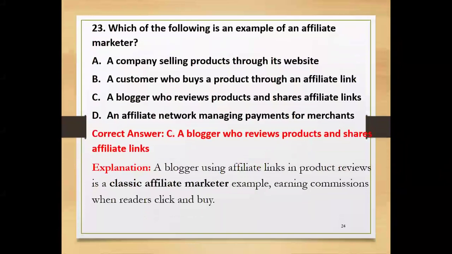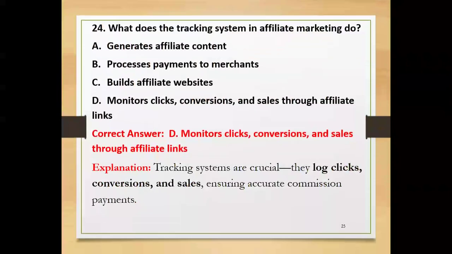The next one: which of the following is an example of an affiliate marketer? A company selling products through its website? No. A company that buys products through an affiliate link? It's not. A blogger who reviews products and shares affiliate links? That is the correct answer. An affiliate network managing payments per purchase? No. A blogger who reviews products and shares affiliate links earns the commission when readers click and buy. Another one.